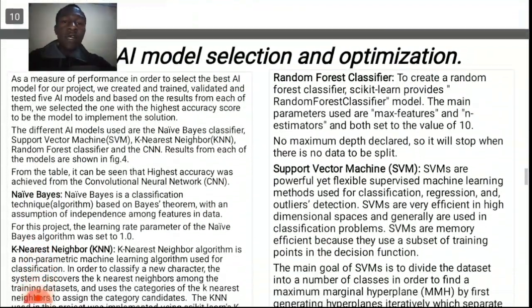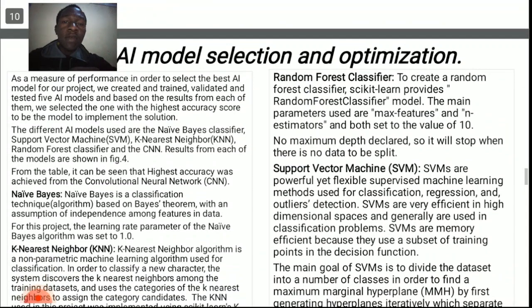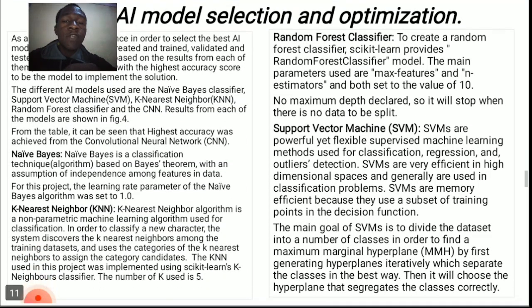Next, I'll talk about model selection and optimization. To measure performance in order to select the best AI model for our project, we created, trained, validated, and tested five AI models. Based on these results, we are able to select the best model that could be used to implement our solution. Of course, like I said, this is based on accuracies. Now, these five models that we actually tackled: one was the naive classifier, then the k-nearest neighbor, then the random forest classifier, and the support vector machine.